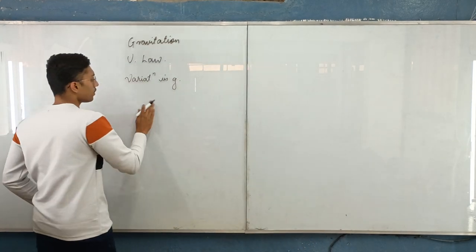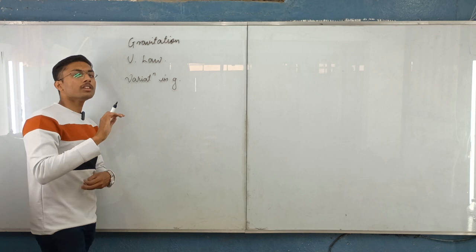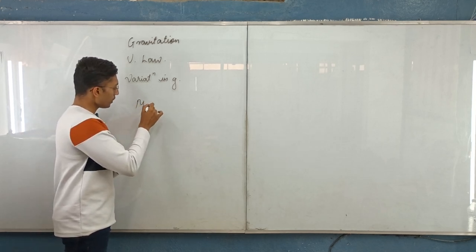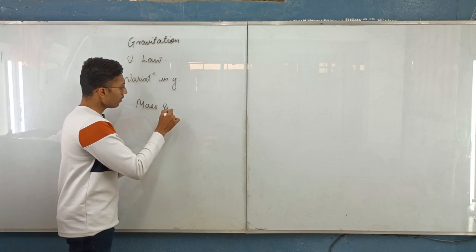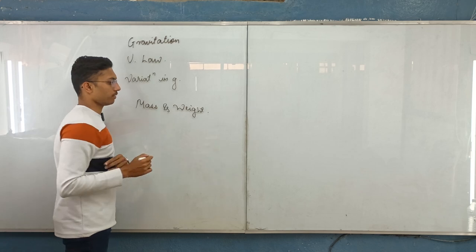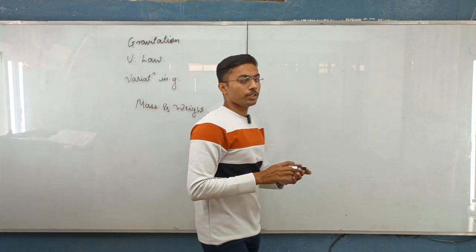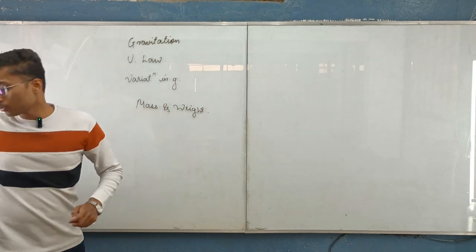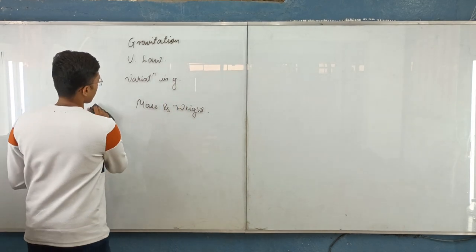Why? Because of the bulging of the earth on the equator. Then we also saw the difference between mass and weight. Now in today's video we will see the next topics from the same chapter.